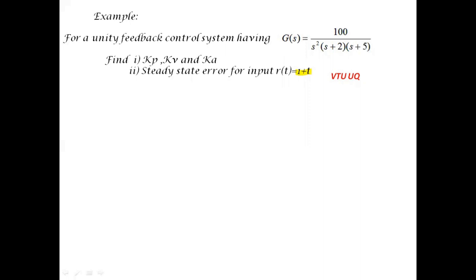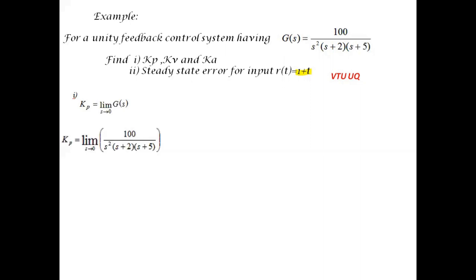So given is a combination of a step and a ramp signal. So we can identify what is the given input, then we can start solving the problem. For the first case, we are supposed to calculate Kp, in which the formula for Kp is given by limit s tends to 0 G(s).